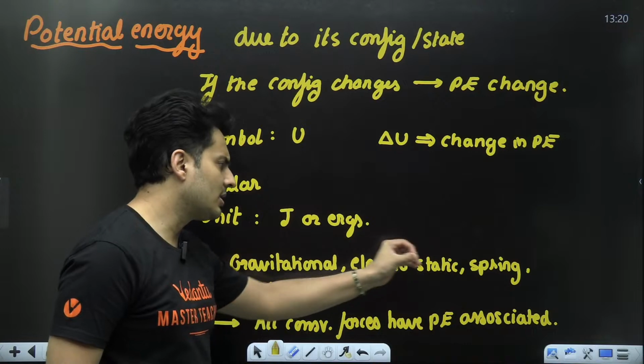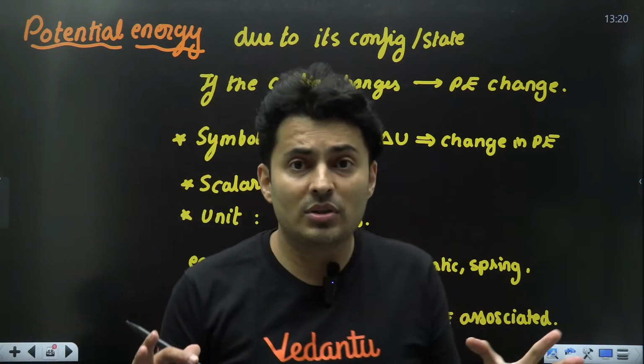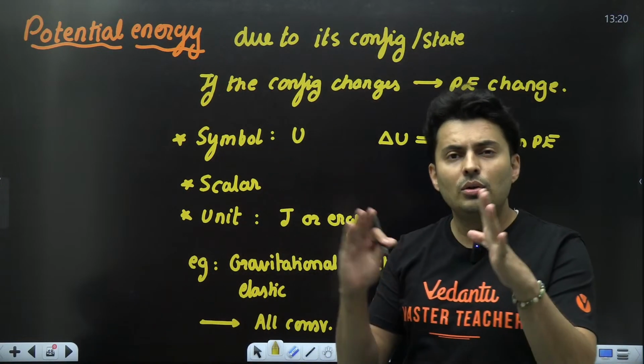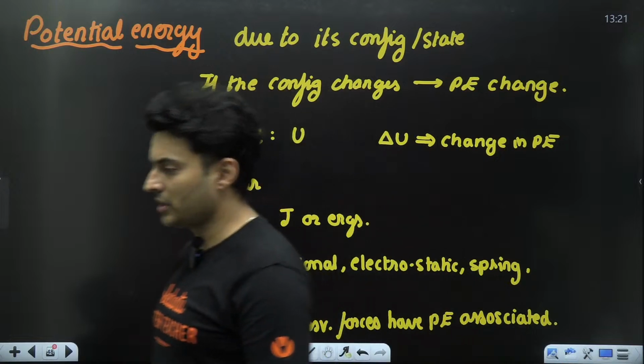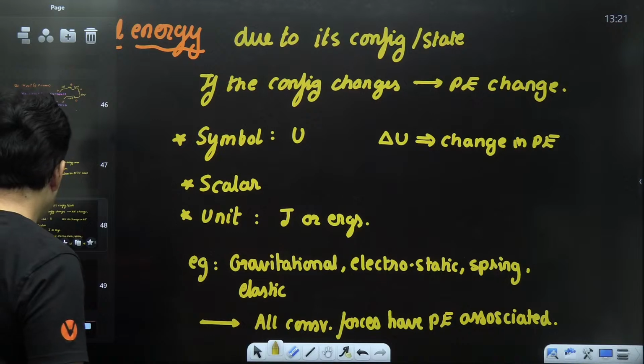Gravitational potential energy, spring potential energy, elastic potential energy. Non-conservative forces like friction, viscous, tension, normal, do not have any potential energy associated with them. Right. Now, to go further,